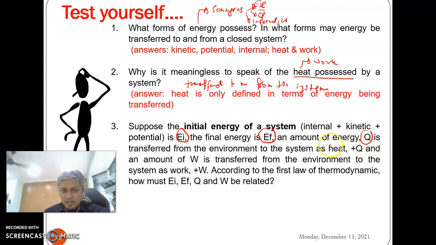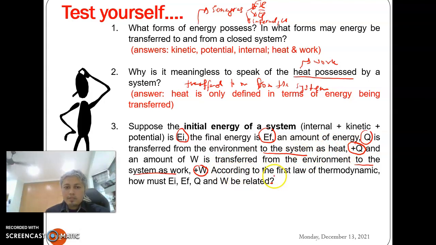Q is heat energy transferred from the environment to the system as heat, and if transferred from the environment to the system, we call it positive Q. The system gains heat, and an amount of W is transferred from the environment to the system as well, so it will become positive W. Both are to the system, so both are positive.